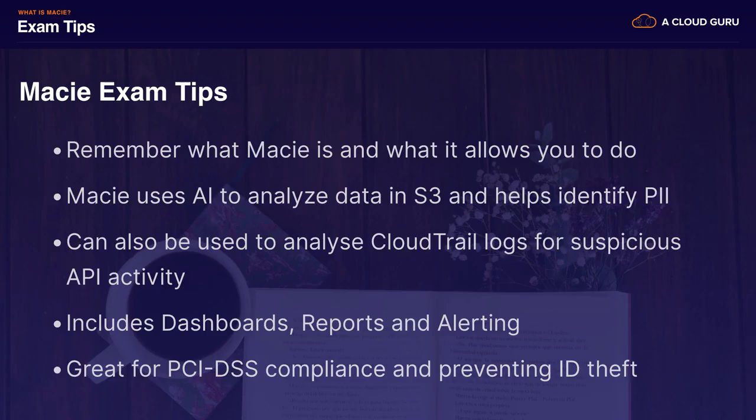So let's take a look at some of our exam tips for Macie. Really, you just need to remember what it is and what it allows you to do. It uses AI to analyze your data in S3 and helps to identify personally identifiable information. It can also be used to analyze your CloudTrail logs for suspicious API activity. It includes dashboards, reports, and alerting, and it's great for PCI DSS compliance and preventing identity theft.